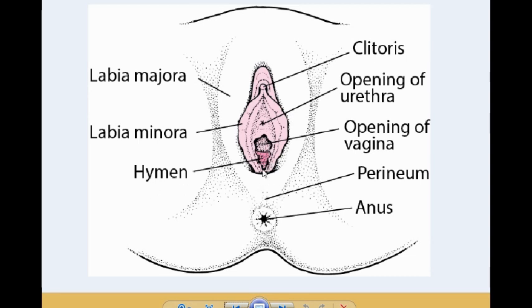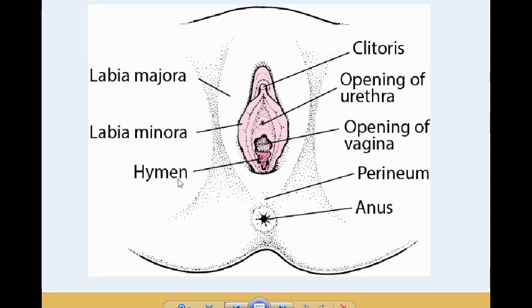Next about the hymen. This hymen here is the opening of this vagina. It is partially covered by a membrane, that is hymen. So it becomes open during puberty to allow the menstrual outflow. And this clitoris is the tiny finger-like structure which lies at the upper junction of two labia minora. तो labia minora के ऊपर वो clitoris present रहता है. And this clitoris is the small sensitive organ which is equivalent to the penis of the male.